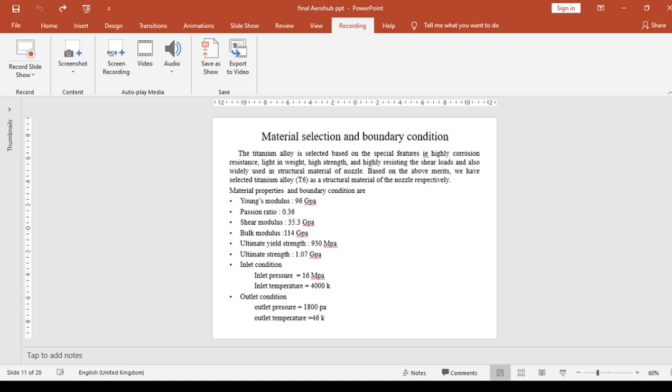The material selection and boundary conditions. Titanium alloy is selected based on specific features: it is highly corrosion resistant, light in weight, high in strength, highly resistant to shear loads, and also widely used as a structural material for nozzles. Based on the above merits, we have selected titanium alloy T6 as the structural material of the nozzle, and the material properties and boundary conditions are mentioned below.